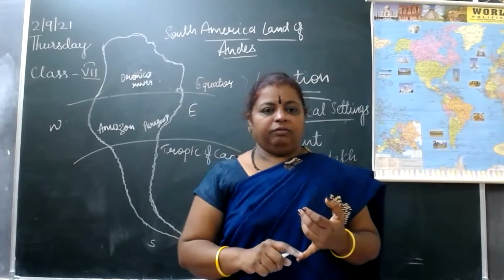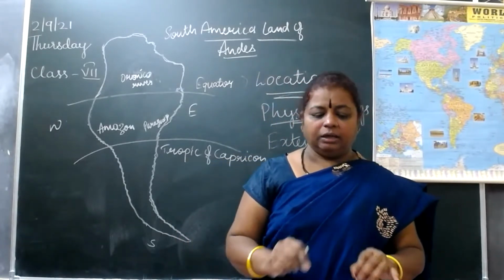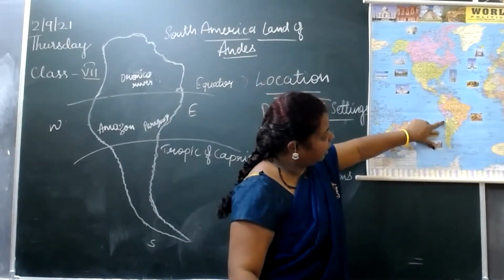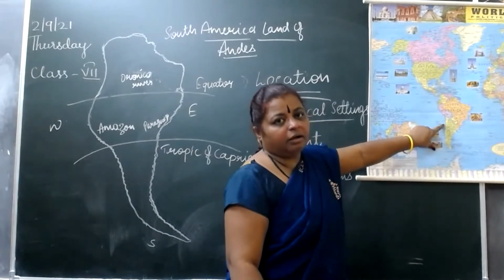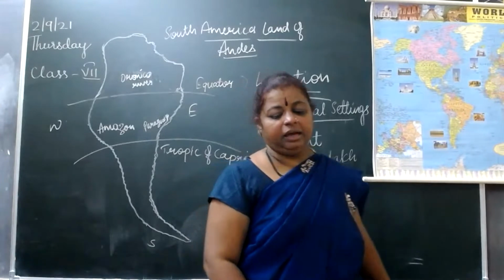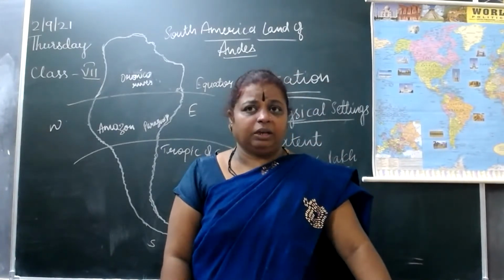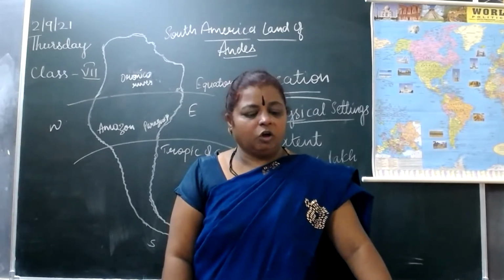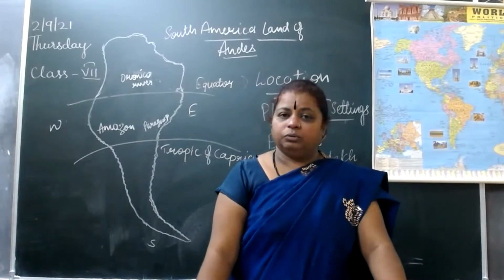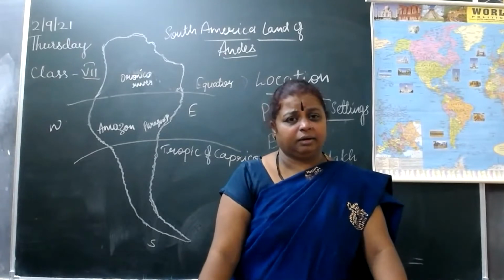Except Bolivia and Paraguay, the landlocked countries, Chile is a linear country. You can see it is in a line shape, so they can ask which is the linear country in South America. Chile is the linear country in South America. There are 13 countries.